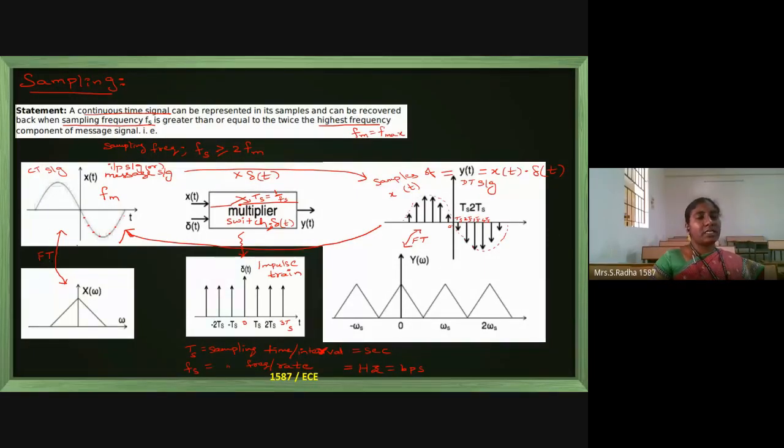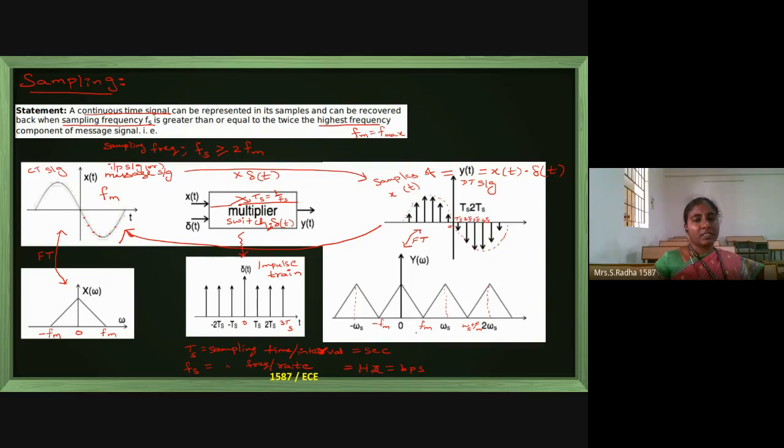So what is the Fourier transform all about? We are assuming it is present with respect to the origin. This is Fm or omega m. As I have used Fm, I will write Fm here. This is minus Fm. You are familiar with what this Fm is. Okay. And here, 0. This is omega s, the center. This is 2 omega s. On the left side it is minus omega s. So on both sides it is plus Fm, minus Fm, and this is omega s plus Fm.